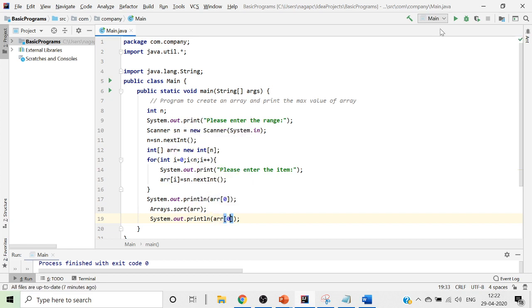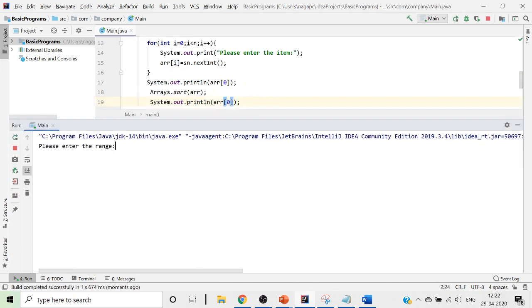Now once I run this program, see, it will ask me the range, how many values that I want to enter. Say I'll give it as 5. Then after that, I'll start entering my values: 75, 65, then 72, then 62, and then 35.